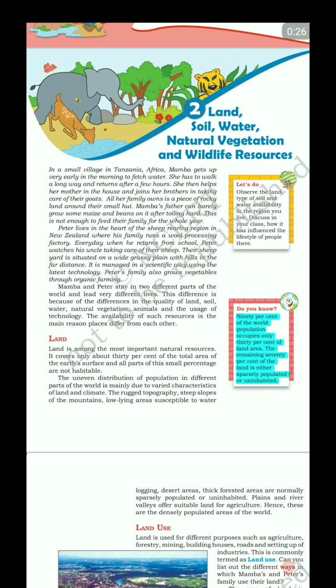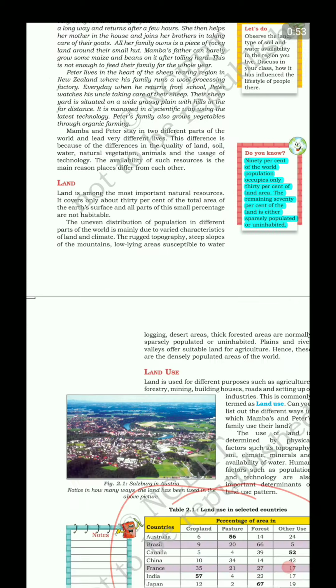Now it says that 30% of the earth is covered by the land, and in that 30% of land, 90% of population lives in just 30% of land, right? So that equates that 90% of human population lives on just 10% of earth, right? And the rest is sparsely populated, right? So interesting fact to know.